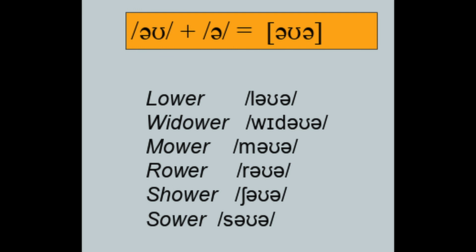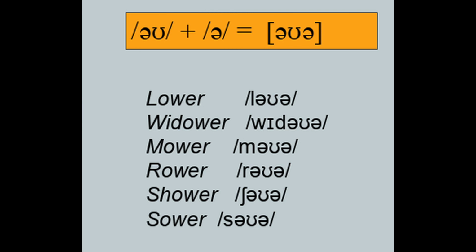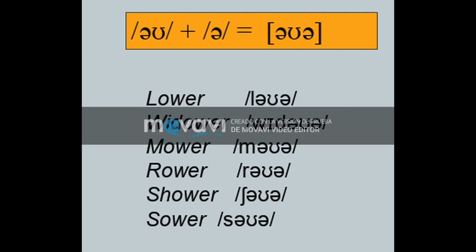The last triphthong is oh-uh. The first vowel is the schwa, central open mid. The next vowel is u, near central, and the lips are rounded. Examples of this triphthong are lower, mower, grower, and sower.